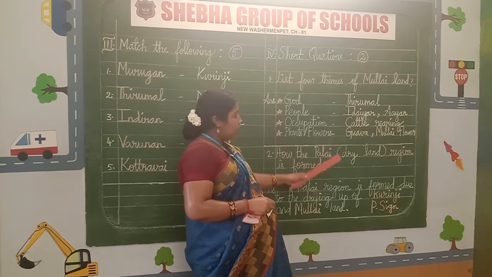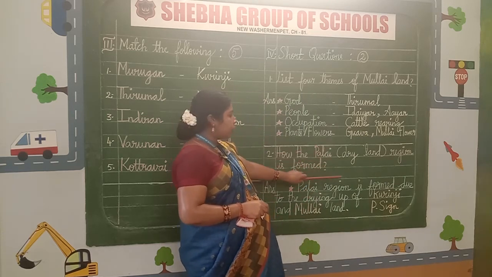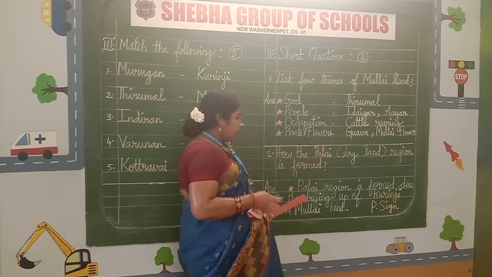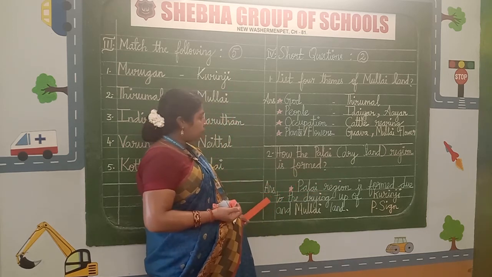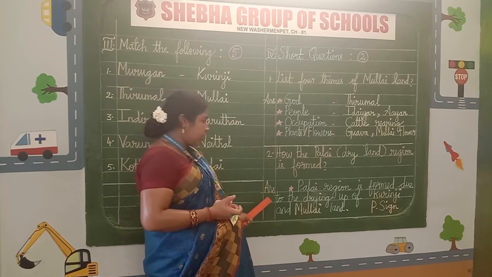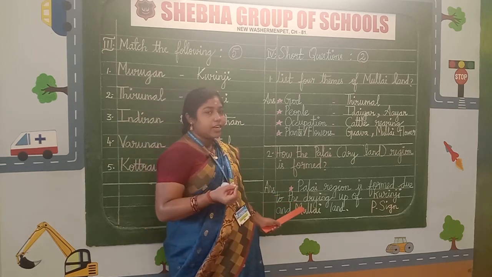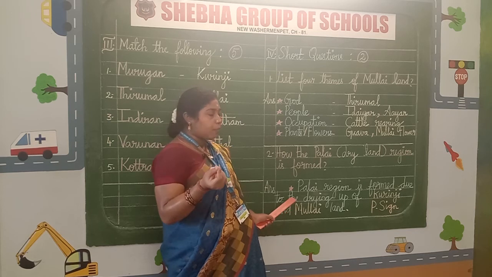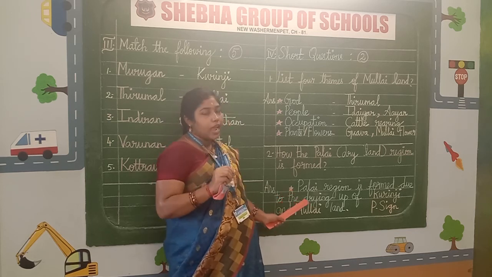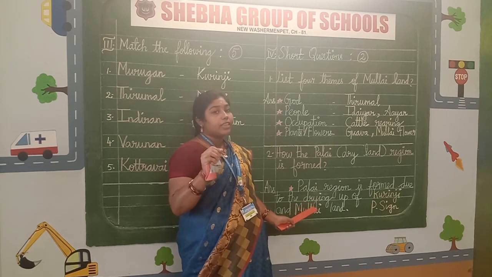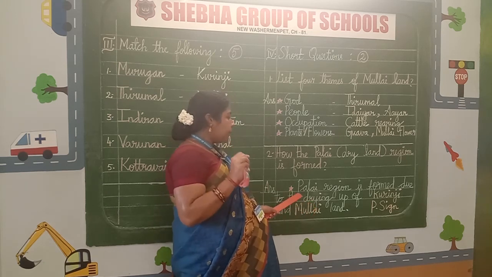Question mark. After writing the question, you have to leave one line. What do you have to write, children? Next thing, the answer should be mentioned in the margin. For a neat presentation, what do we have to do? Using your pencil, draw this little star and now start writing the answer with a capital letter.